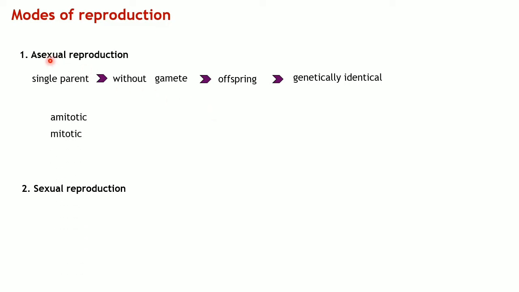And again, this asexual reproduction might happen amitotically as well as mitotically, right? So let me tell you what is amitotic.